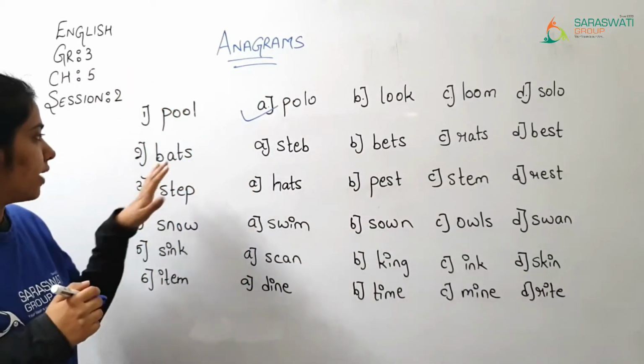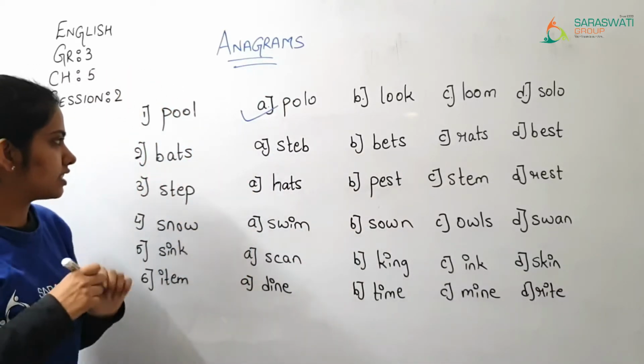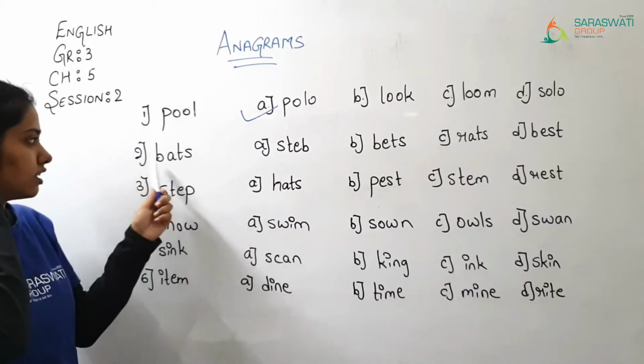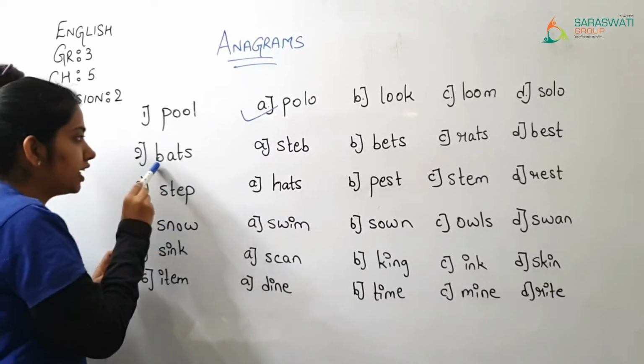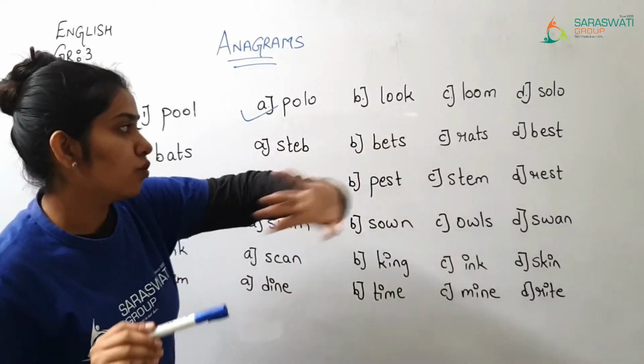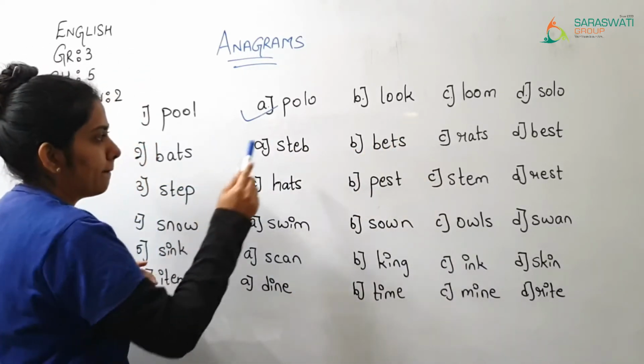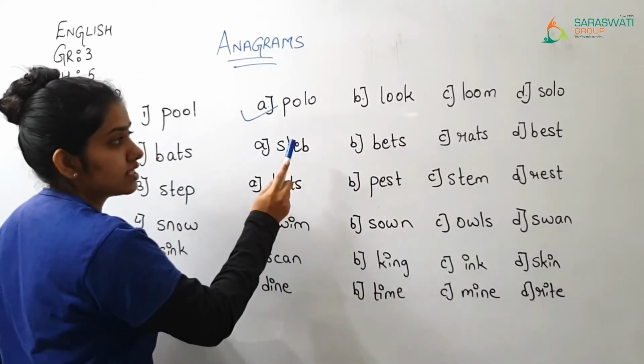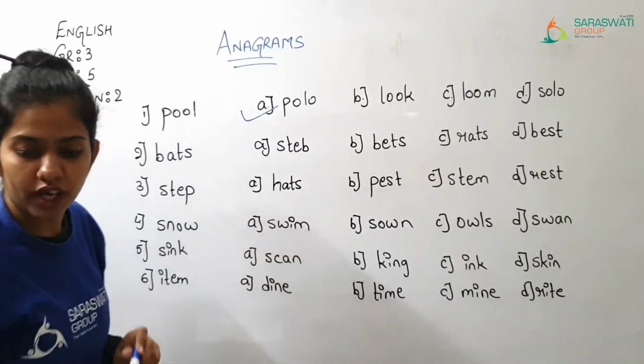Then afterward, bats, B-A-T-S. Now here you have to see which letters are there: B, A, T and S. Now you have to see from this which word will come. B, here it is E.